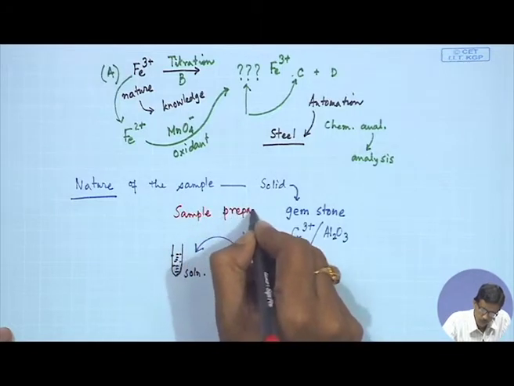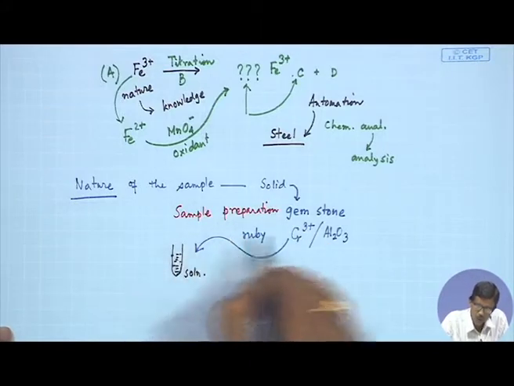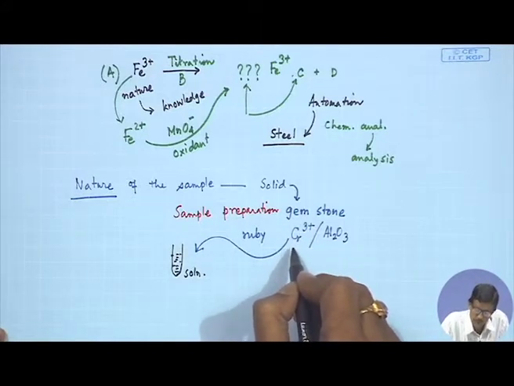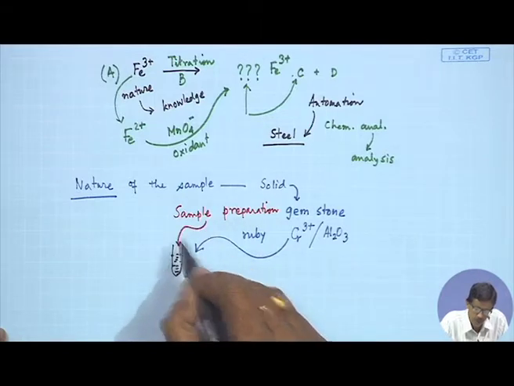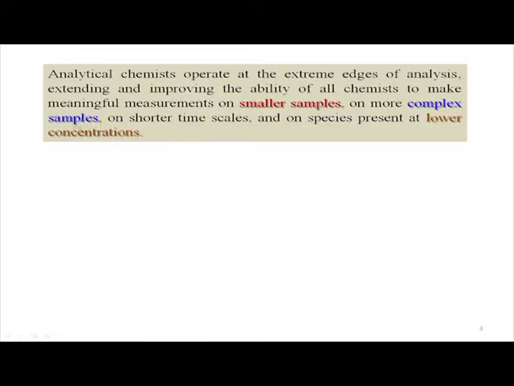So, sample preparation is a very useful term, that is how we bring this particular chromium 3 plus from the gemstone to the solution in a test tube. So, if we go for the analysis of complex samples like your gemstone, which is in a solid matrix, within a very short time scale, because if the person utilizing some analytical chemistry laboratory is analyzing it by titration, it is definitely a time consuming process.